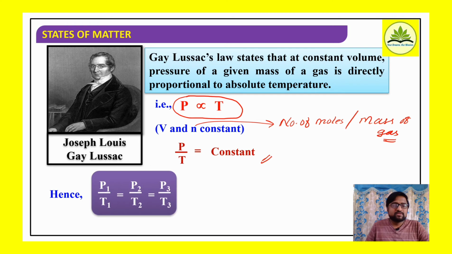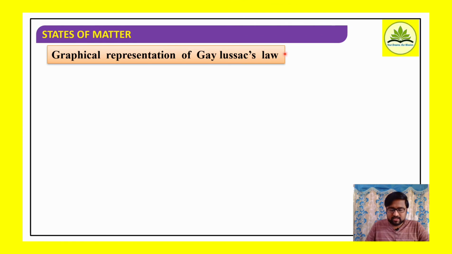Alright. So if we extend the formula, what do we form? P1 by T1 is equal to P2 by T2 is equal to P3 by T3 and so on. This is the mathematical formula, just like V1 by T1 is equal to V2 by T2. Here P1 by T1 is equal to P2 by T2, which is further equal to P3 by T3. So remember this formula, the representation of Gay-Lussac's law.